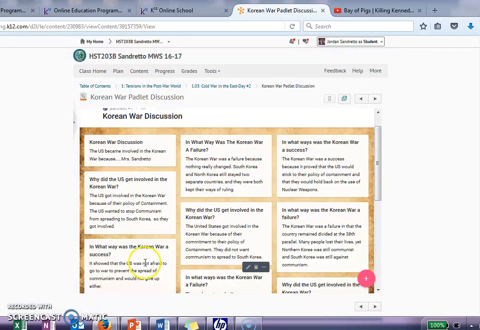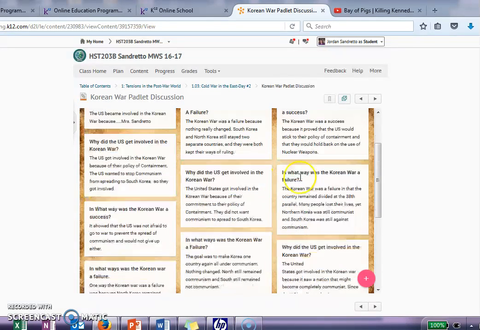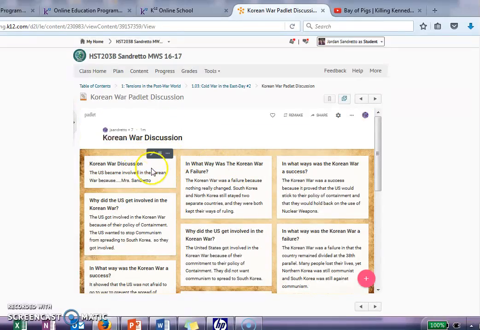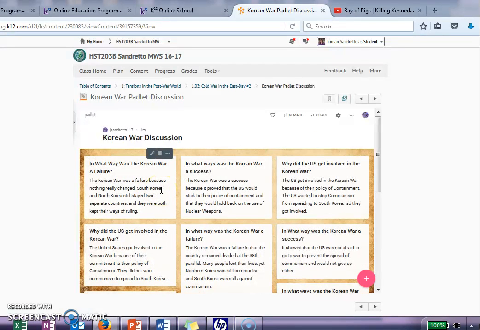When you click on it again, you can see that the post actually does stay there, and you didn't have to save it or anything. It's just automatically on the board. So for this, I know that you're just answering questions, so you can read through the other people's responses, your other classmates' responses if you would like to, but you do not have to. But there are other times where we're going to use it as sort of like a compare and contrast type of thing, where it will be more interesting to read your classmates' posts besides just looking at the answers to the same 3 questions.